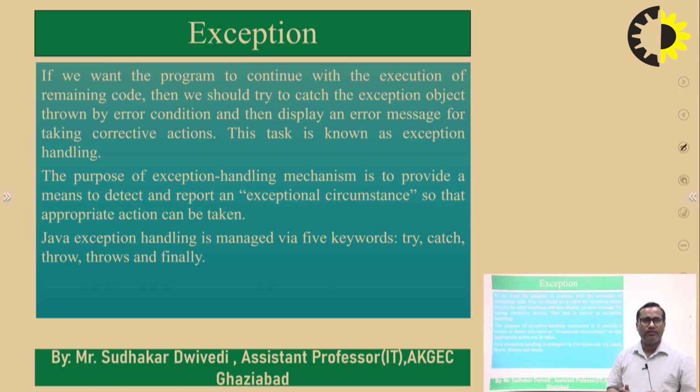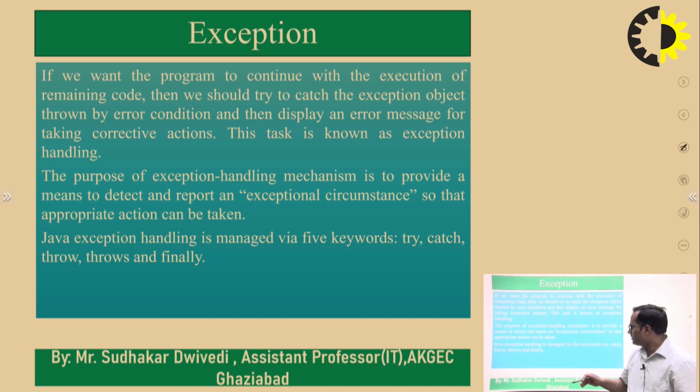The main purpose of the exception handling mechanism is to provide a way to detect and report exceptional circumstances. Whatever the situations that may cause some runtime errors, the purpose of the exception handling mechanism that we are going to discuss in the subsequent sections is to provide a means to detect and report all these circumstances so that appropriate action can be taken.